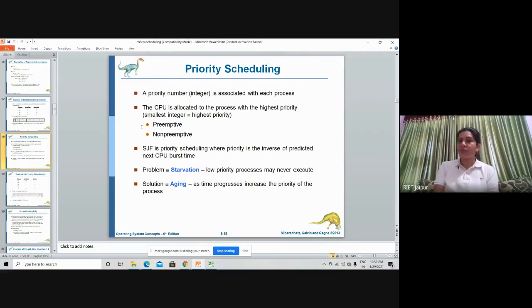Normally, where will you find the preemptive priority scheduling algorithm? You can take the example of your laptop or Windows operating system. Now my interest is to execute or read this PPT, present this.